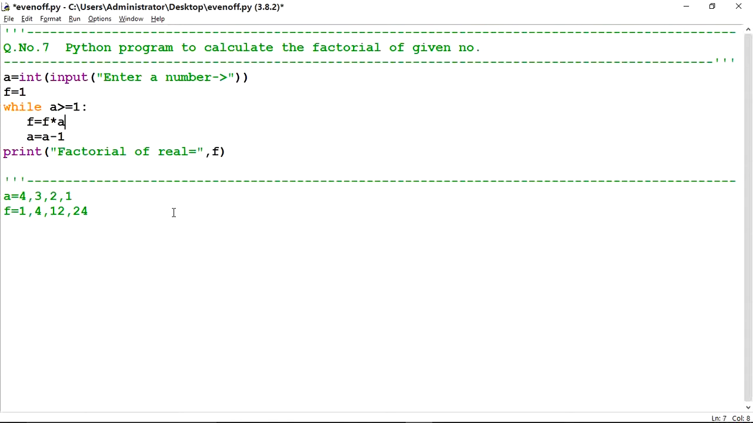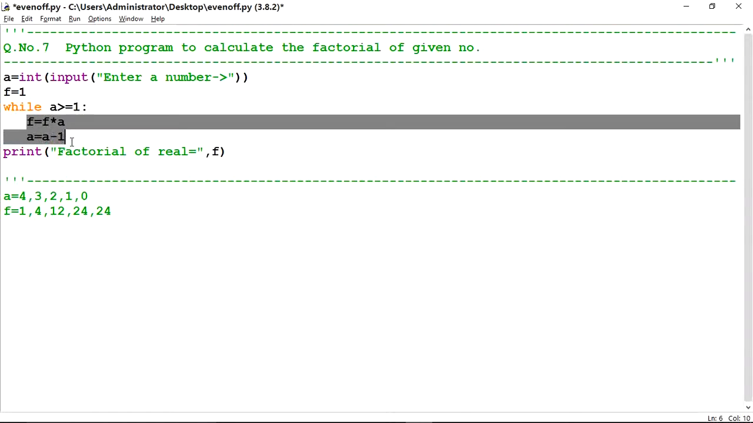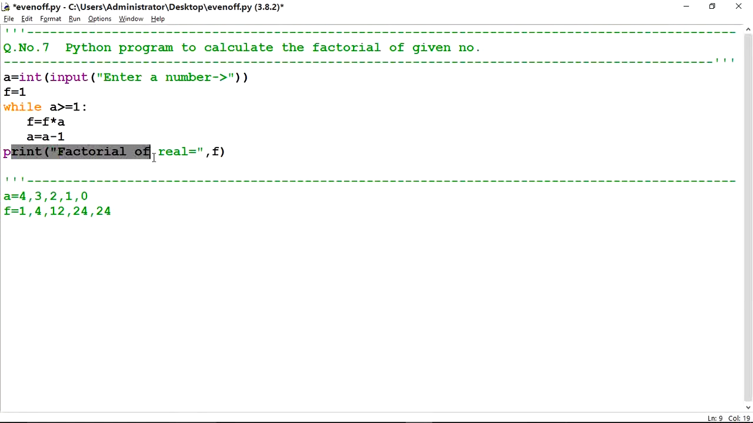Condition true. Again f is equal to f into a. So value of f is 24. 24 into 1 is equal to 24. 24 will store into f and a is equal to a minus 1, that is 0. Now check this condition. 0 is greater than 1. Condition false. It will terminate from the block of this loop, and print the factorial.